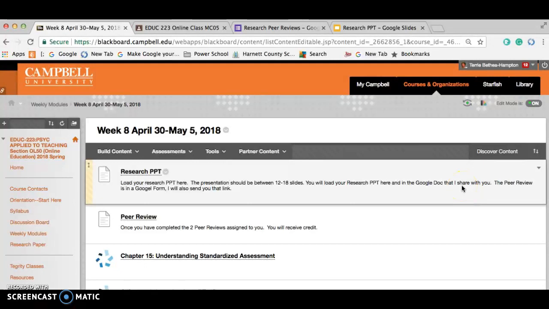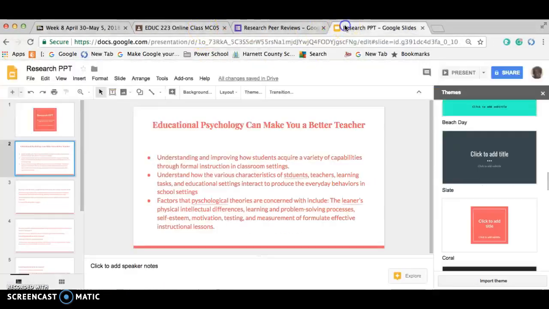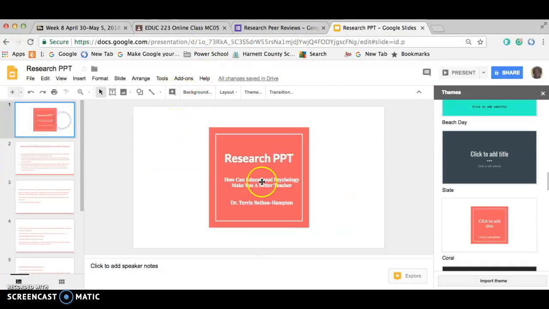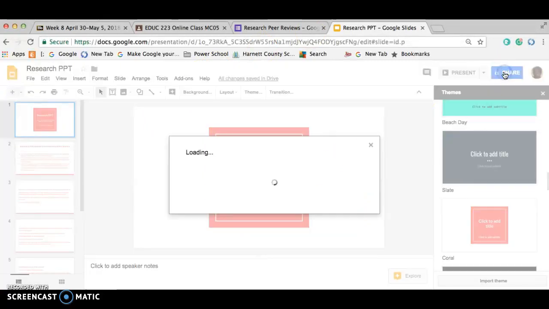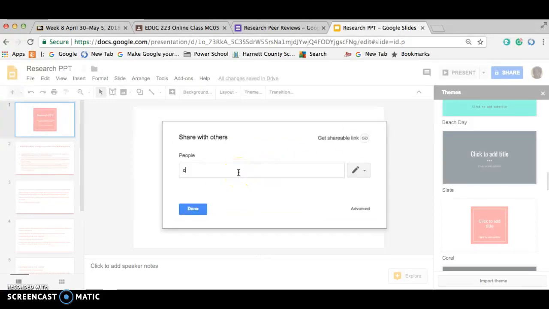But of course, you're going to share your Google Doc or your Google slide with someone else. And I'm also going to show you where I've given you that person or those persons' email address. So you're going to load your PowerPoint here and in Google Slides. So let's take a look at that. So then you're going to come here to Google Slide, and you can see here, this is my research PowerPoint. I've given a title here, and then I'm going to click share. And let's say I was sharing mine with Courtney.